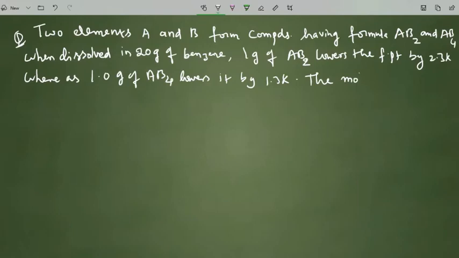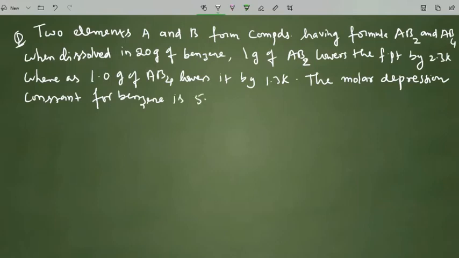The molar depression constant for benzene is given as 5.1 Kelvin kilogram per mole.